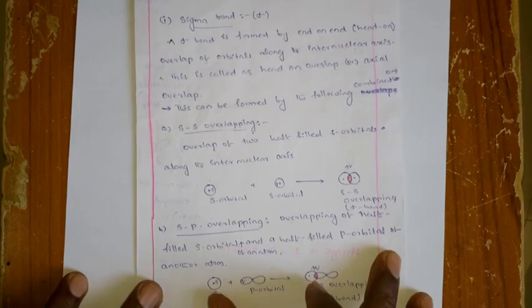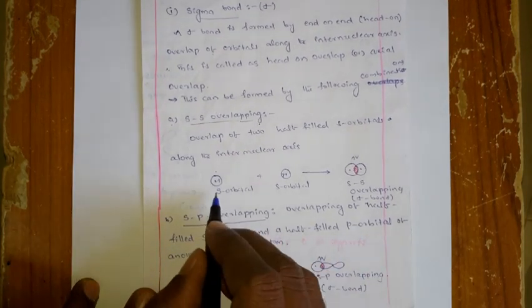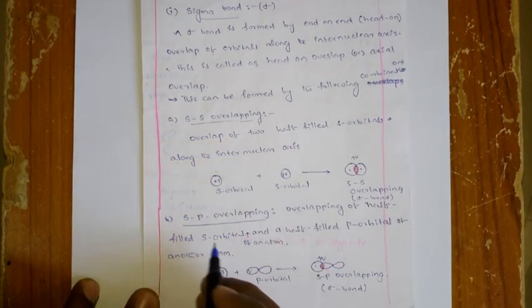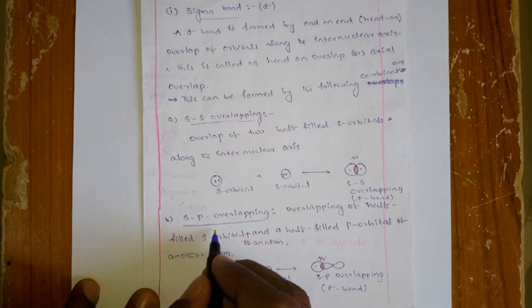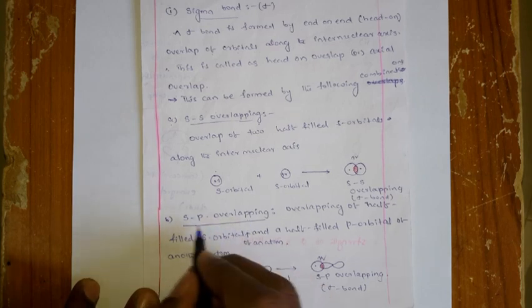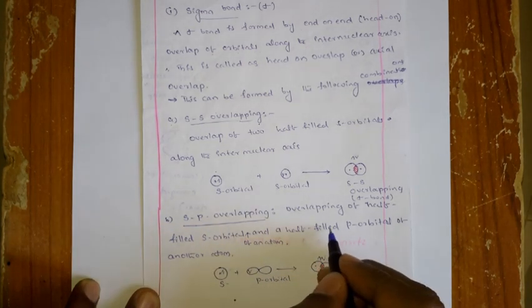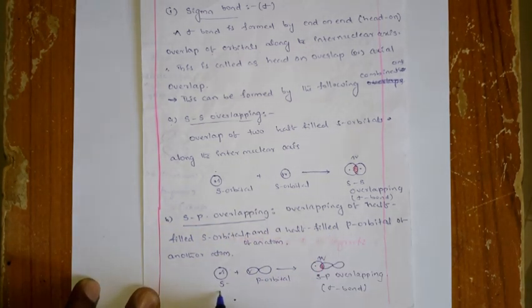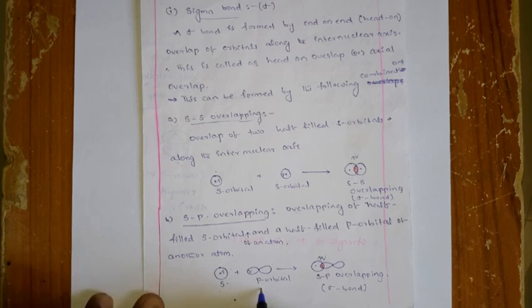And now you see here, similarly, like SS overlapping, the sigma bond can also form in the sp overlapping. That means the S orbital overlapping with the p orbital. Okay, so how they can overlap, you know that it is an S orbital and this is a p orbital. Generally here the p orbital is a pz orbital, because the pz is along the internuclear axis.